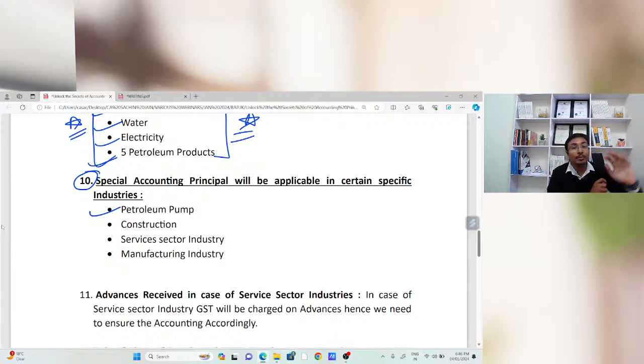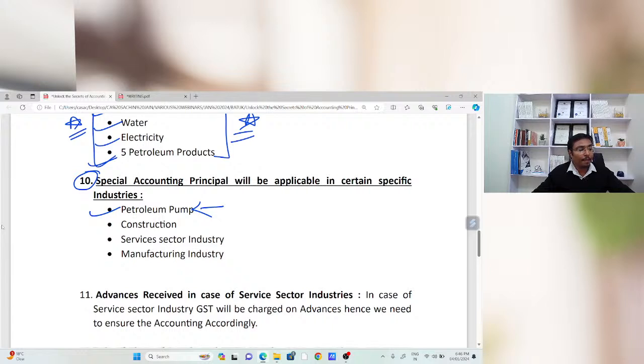But if there are any lube sales, GST will be applicable at the rate of 18%. If any AMC account maintenance charges are received, or if any ATM rent is received, GST will be applicable on that ATM rent. So you need to be careful from that particular industry perspective as well.